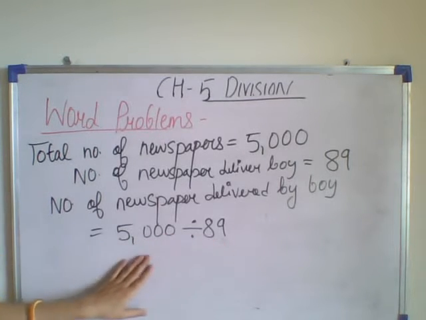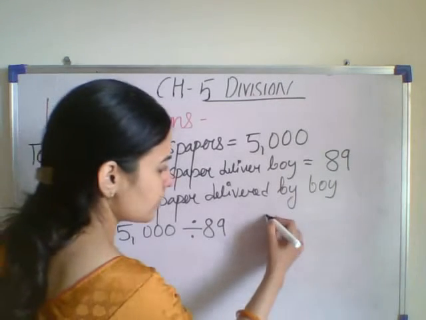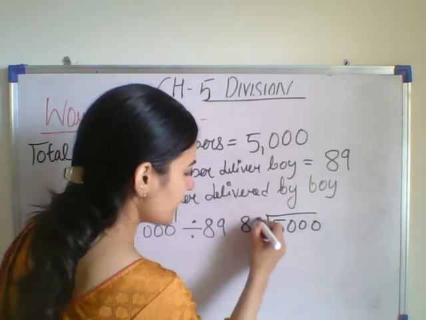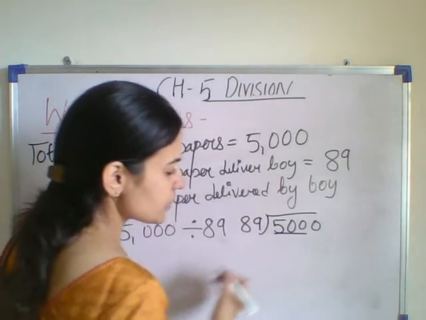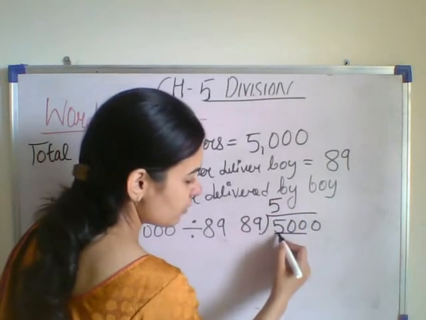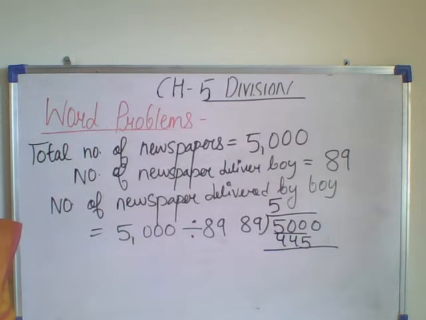So if we divide 5,000 with 89, we'll first consider these three digits, then we'll be dividing. So 89 fives are 445. We'll be subtracting 445 from 500.